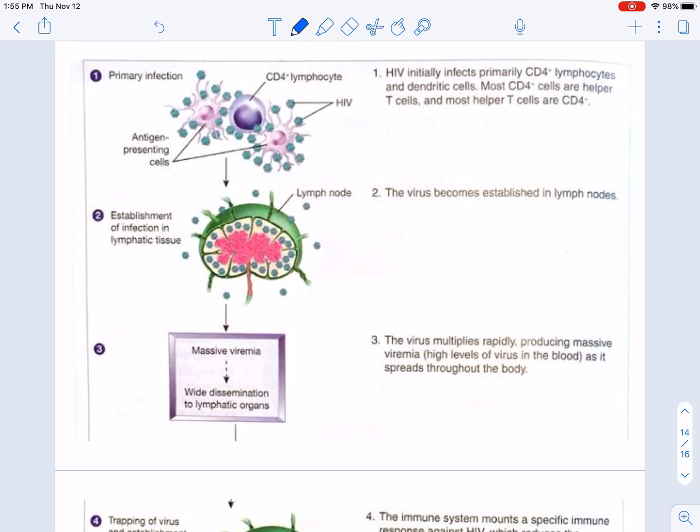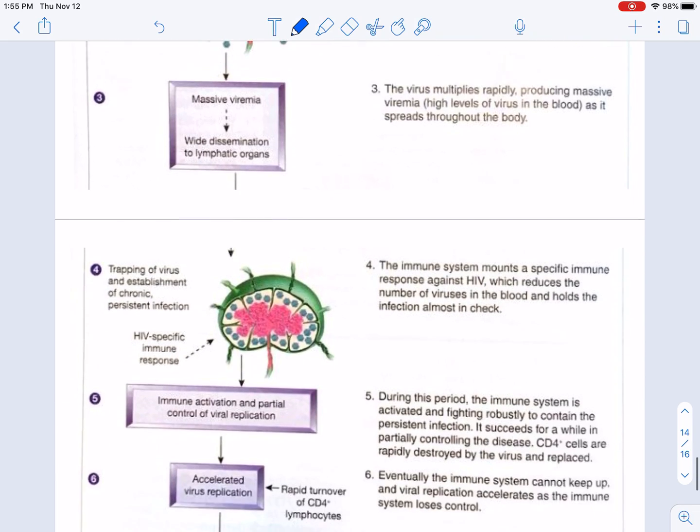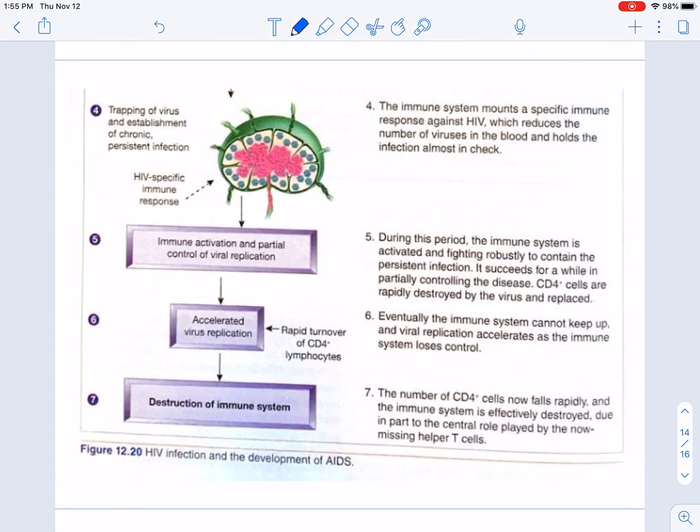So the book goes into some cool detail with this. Here you can see the initial infection of HIV viruses attacking the CD4 plus helper T cells. The HIV virus eventually makes its way into the lymph nodes and the spleen in particular, which is going to be really damaging to your immune system because those are the main points of where lymphocytes are made and where lymphocytes function. And so again, usually it divides rapidly. This is that first massive attack that happens within the first month. But then your immune system gets it under control, right? It fights back. It can quell the virus a little bit.